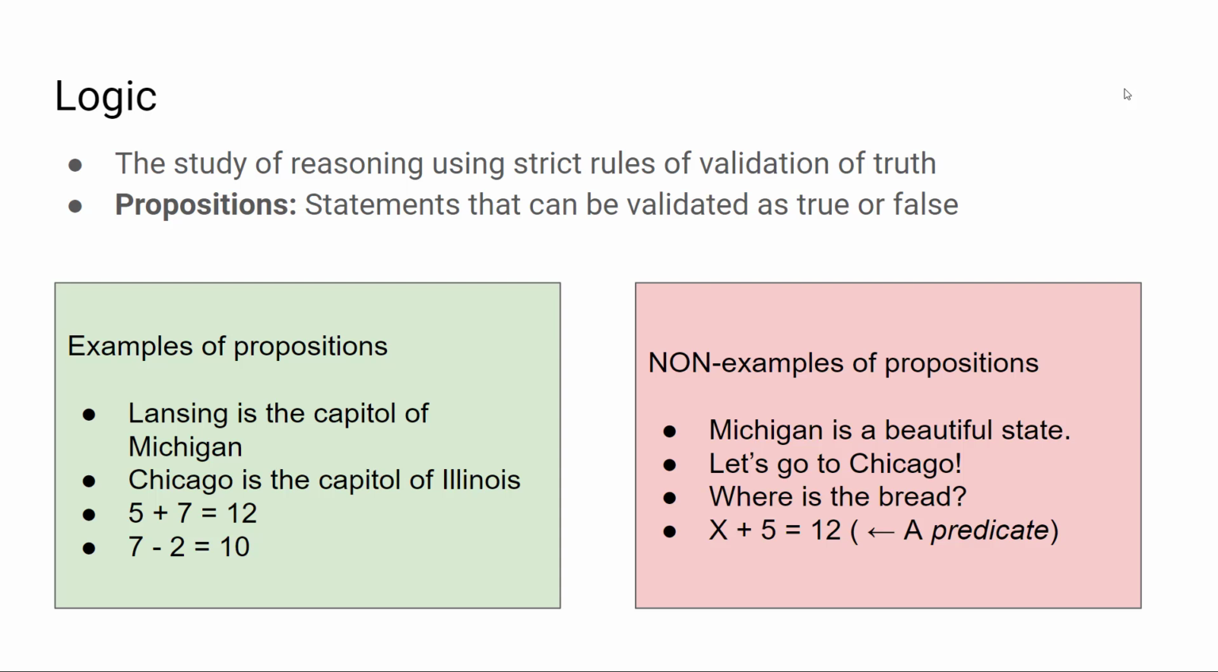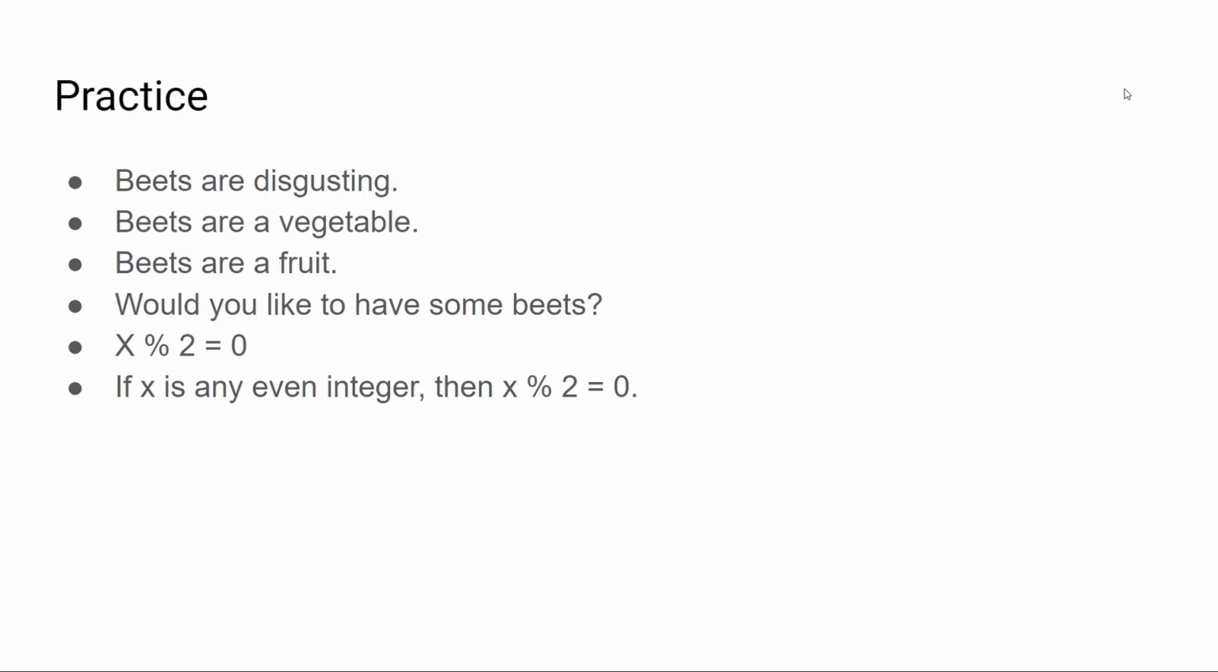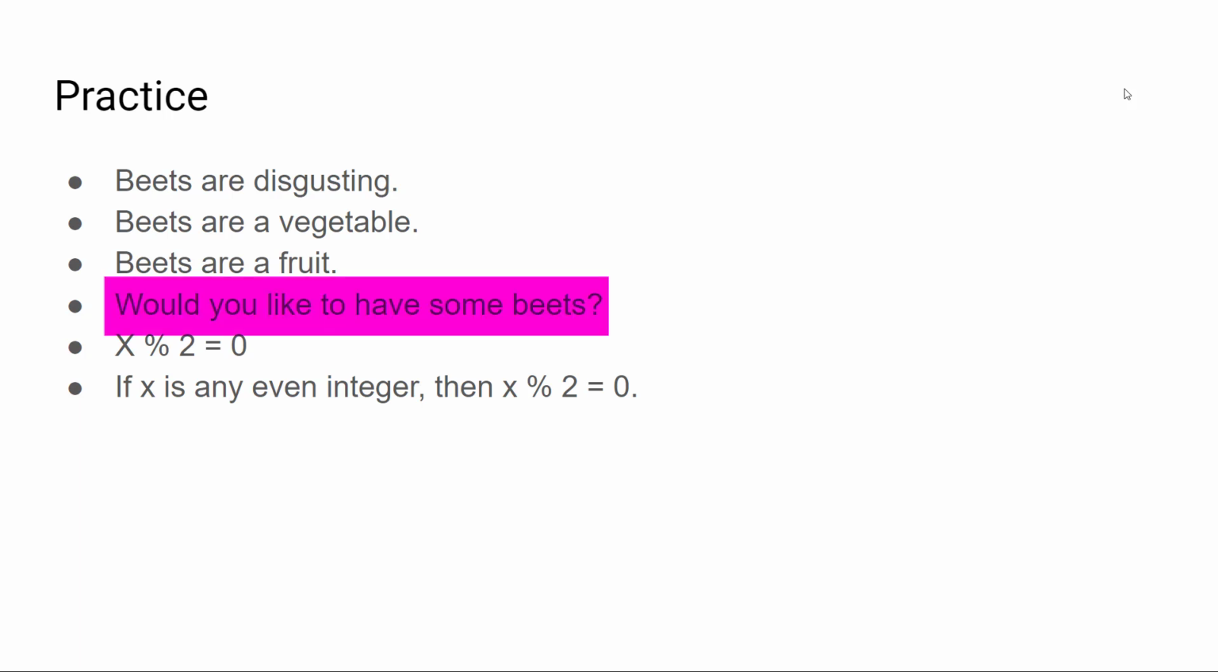Now you try it. Here are some statements, some of which are propositions and some of which are not. Pause the video and identify which ones are which. So these are the propositions here because they all have definite knowable truth values. The others are not, and I'll explain why. The first one is an opinion, not a statement that can be objectively true or false. This one is a question, and since questions don't claim that something is true or false, they have no truth value.